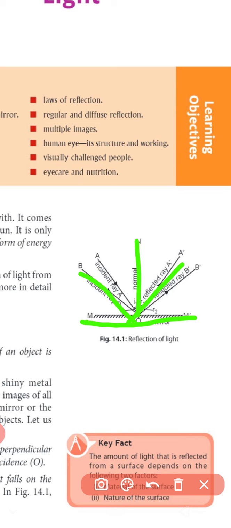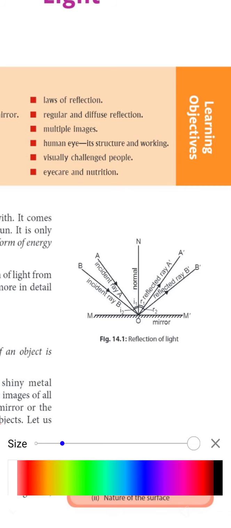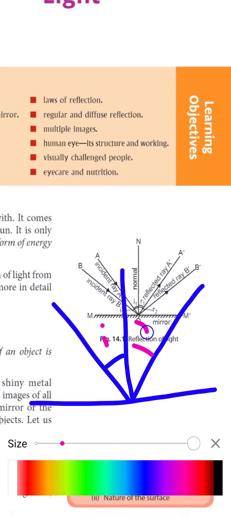Next we have the second law of reflection. According to the second law of reflection, the angle of incidence is always equal to the angle of reflection. For example, with the incident ray, reflected ray and normal ray, this is our angle of incidence i, and here is the angle of reflection r.